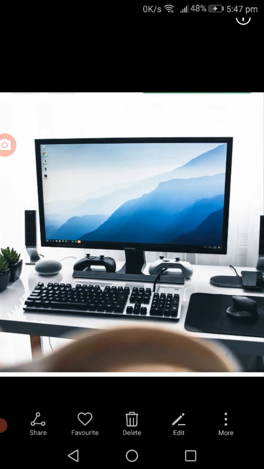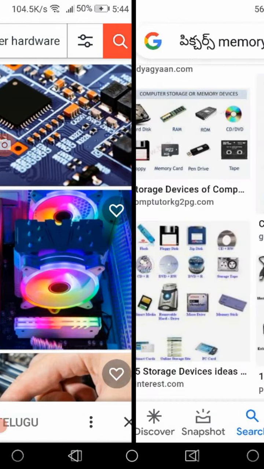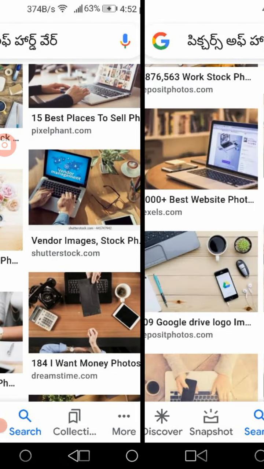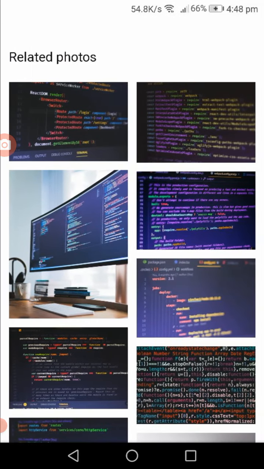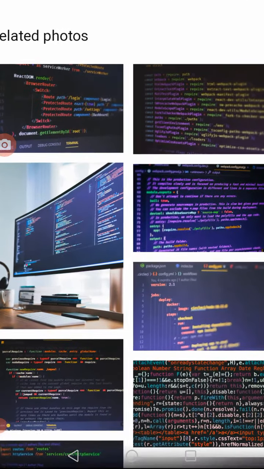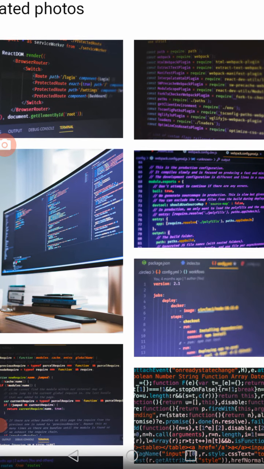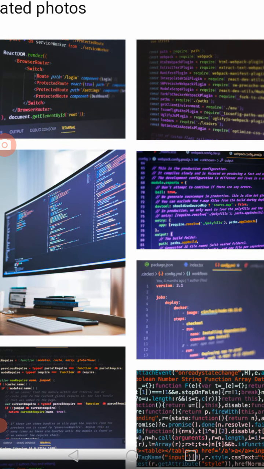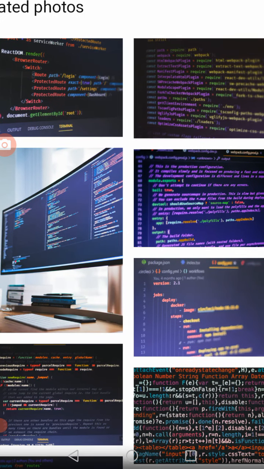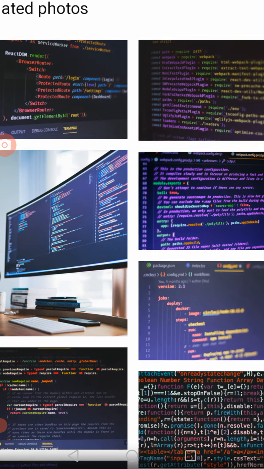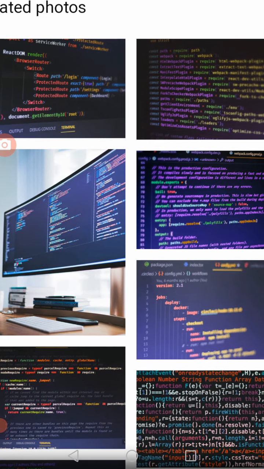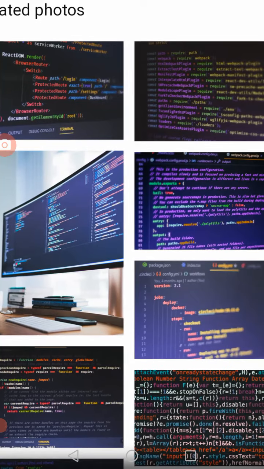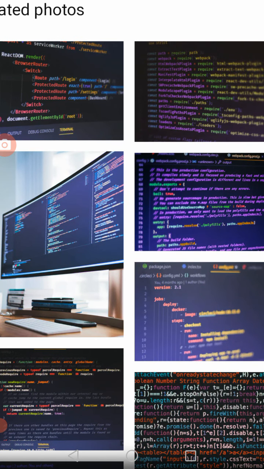What is software? First, software is the programs written for the computer. Here you can see on the screen, different programs. Whenever you are writing any programs, you will get one doubt: what is a program? A program is nothing but a set of instructions given to the computer. Depending upon your instructions, the computer will work. So whenever you want to give instructions, there should be some language.